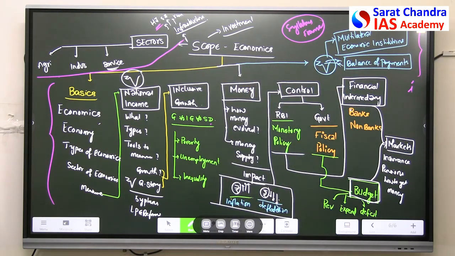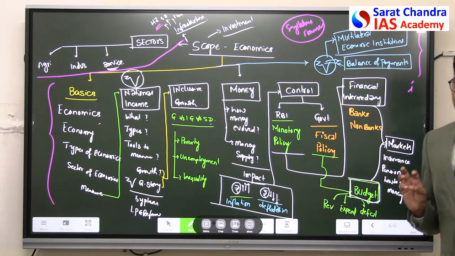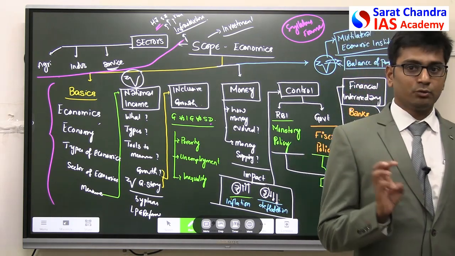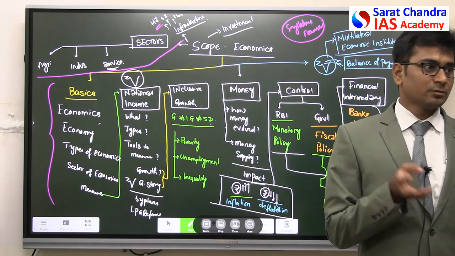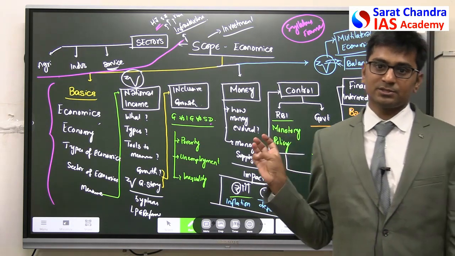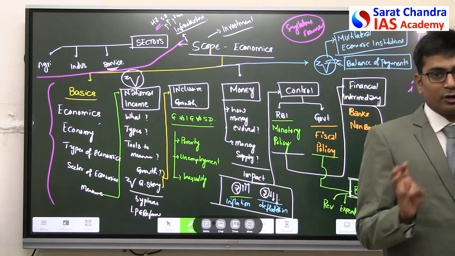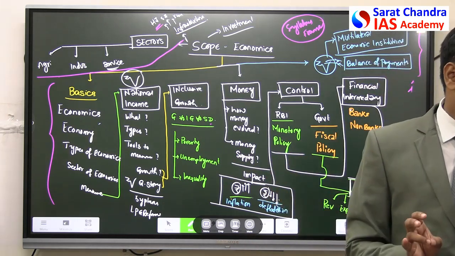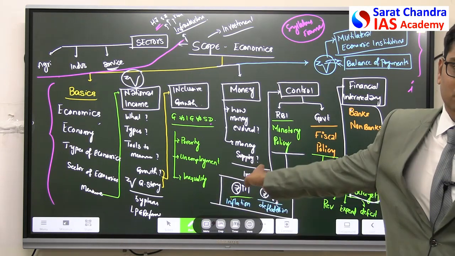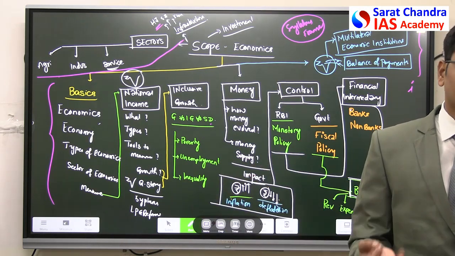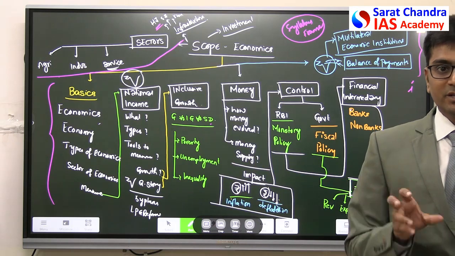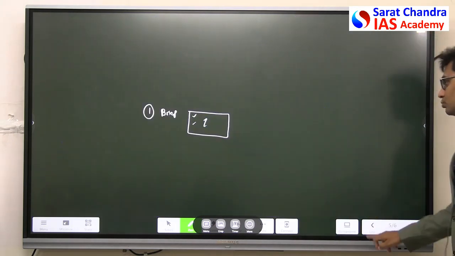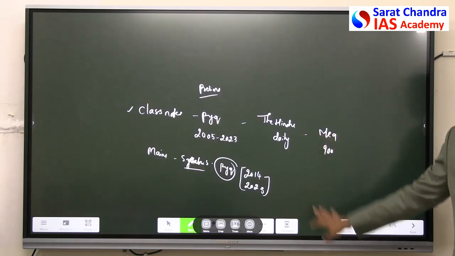Any questions so far? So what I said, what is the importance of this subject for UPSC as well as how it is important for our day-to-day life. Day-to-day life aside, if you practice to get at least 60 marks, that is 60%, that is more than enough for the things that we have discussed. Second thing, why this subject is difficult to understand. This is the story. The third one is what are the things that we have to do for this. If they ask what are the materials that you have to follow, I have already said these are the materials that you should be strictly following.